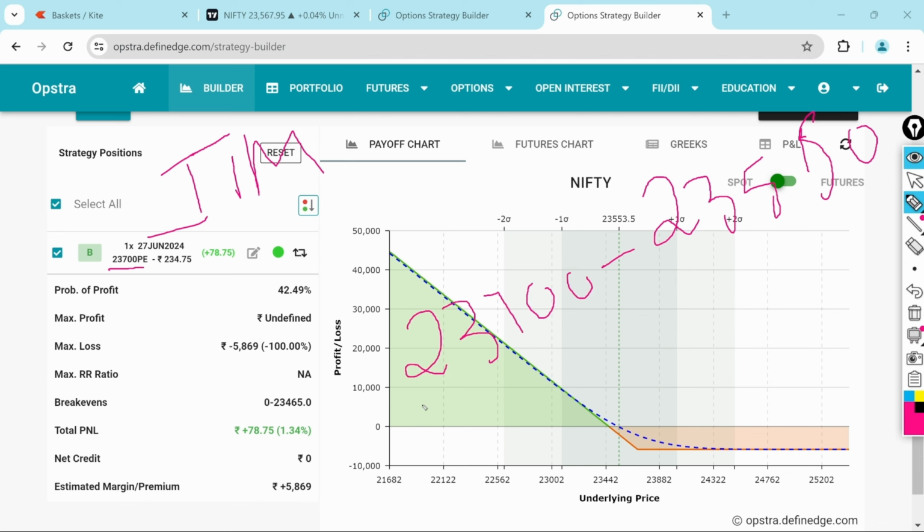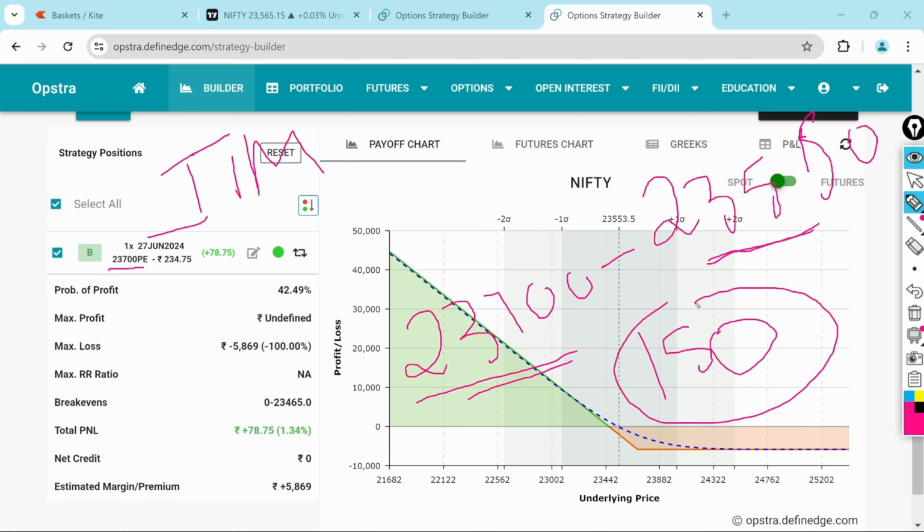To calculate the intrinsic value of the put option, take the strike price, 23,700, minus the spot price of the particular stock or index. Nifty is currently trading around 23,550. This is the spot price. So the difference is 150. This 150 is called the intrinsic value. In our example, this 150 is the chips. Now we found the intrinsic value of this put option.